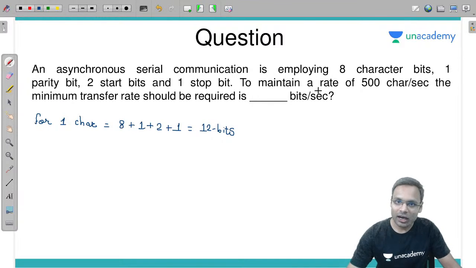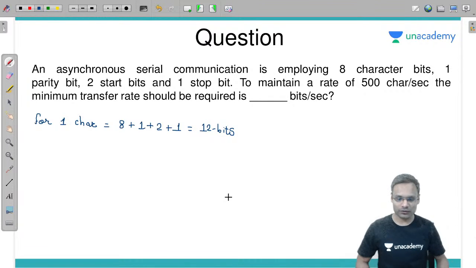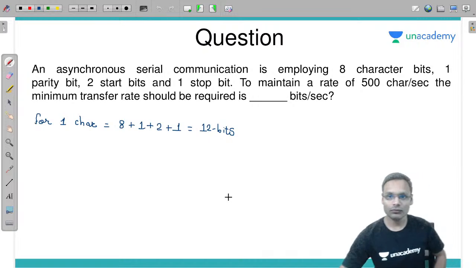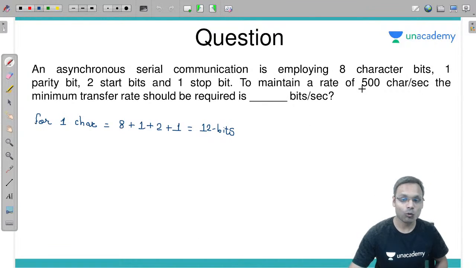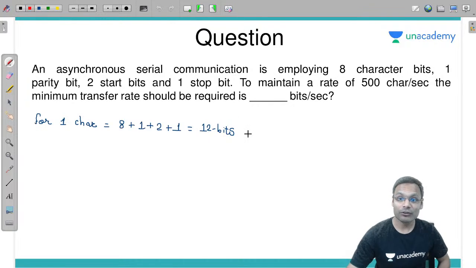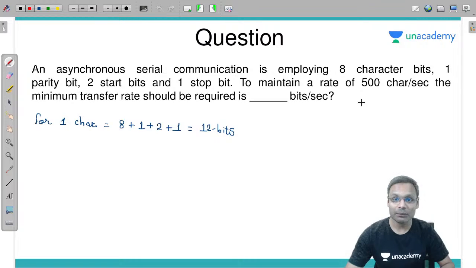To maintain a rate of 500 characters per second, such kind of 500 characters I want to transfer. Then, what should be the transfer rate for the communication in bits per second?